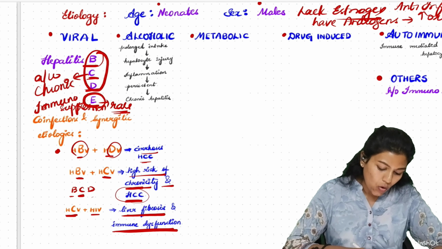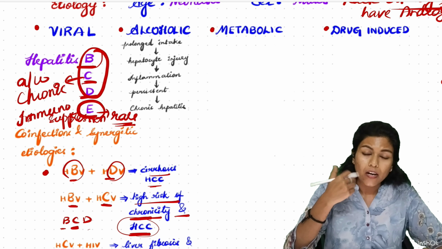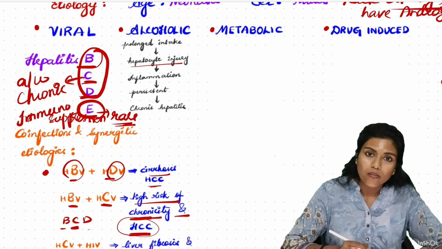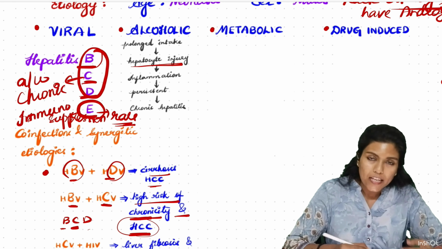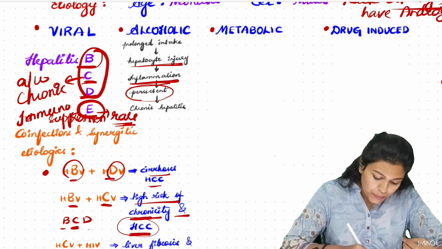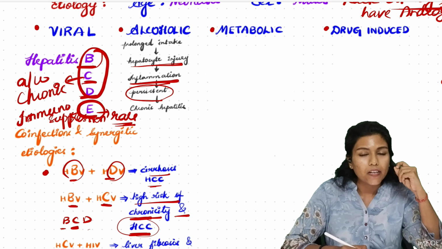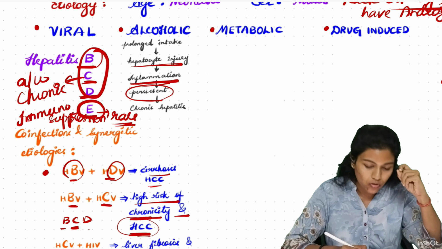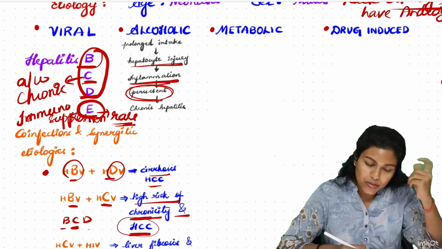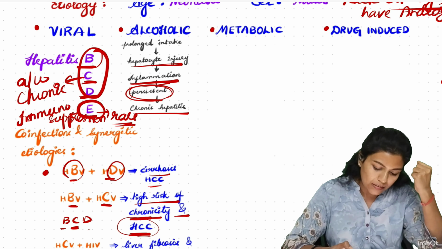Coming to alcoholic hepatitis, prolonged ingestion of alcohol is associated with hepatocyte injury. Alcohol causes hepatocyte injury, and injury is associated with inflammation. When the offending agent, alcohol, is persistent, when he consumes alcohol for a prolonged duration, the inflammation will be persistent. Persistence of inflammation is called chronic hepatitis. So, alcohol can cause chronic hepatitis.